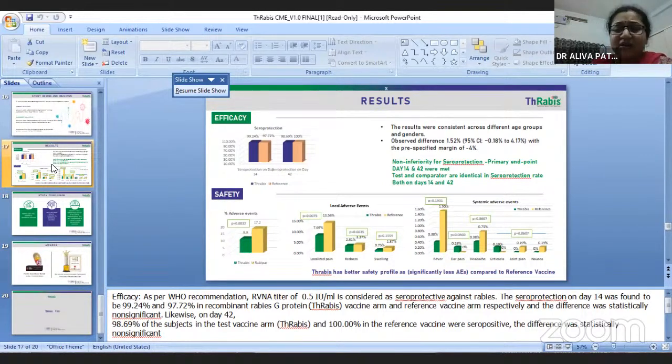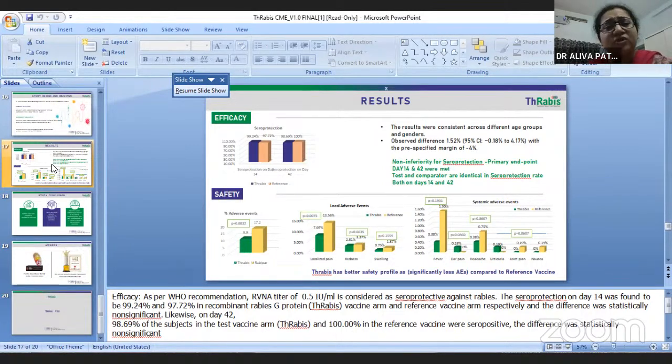Second is the vaccine. Third is the immunoglobulin in case of category 3 wounds, and other antimicrobial treatment is also required in case of severe wounds. Another important thing is TT immunization, because many patients have not taken their peripheral setups. They come to us and they have not taken TT immunization in a proper way. In severe wounds, we can also give tetanus immunoglobulin along with that, and TT doses should follow a proper dosing schedule.